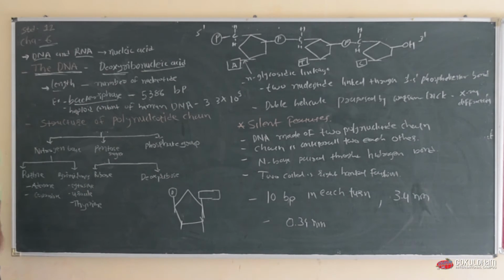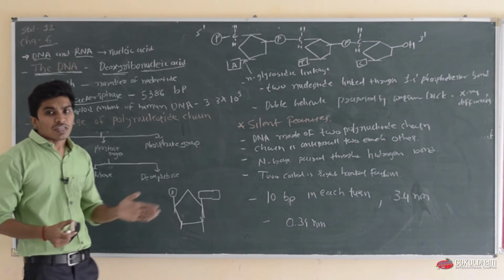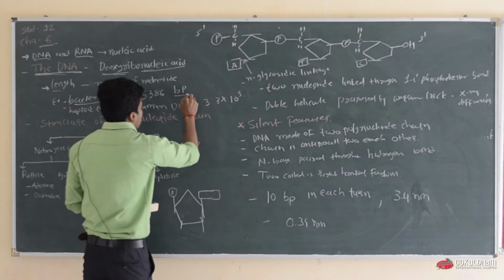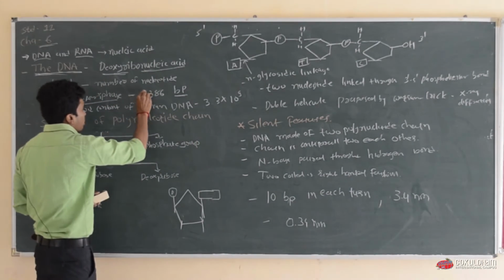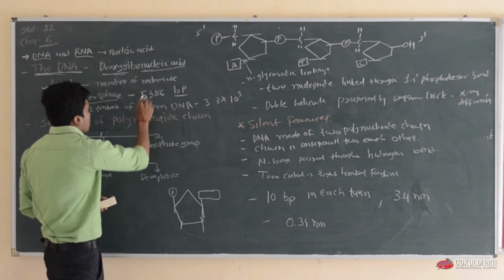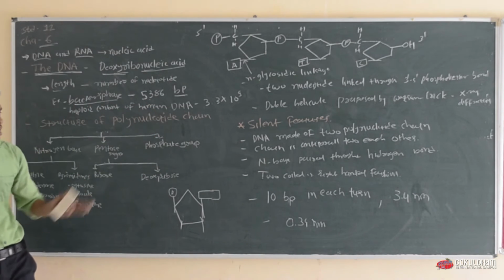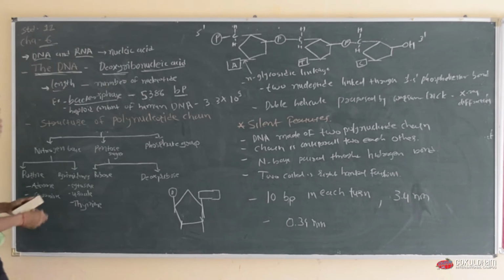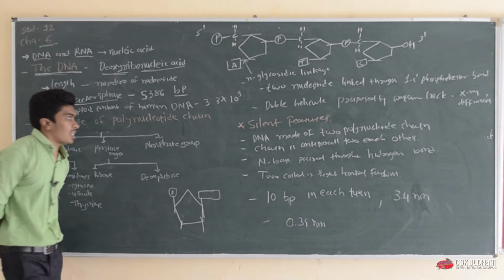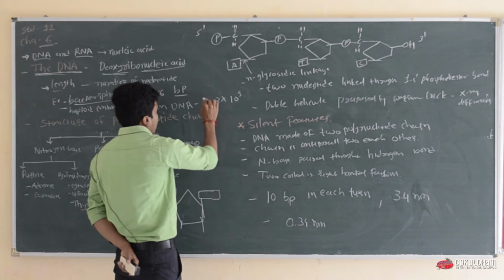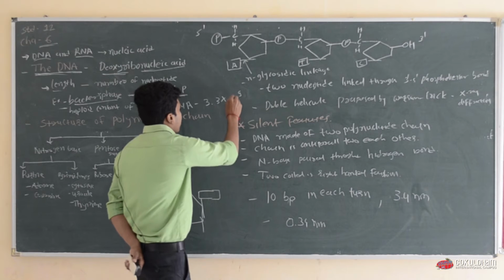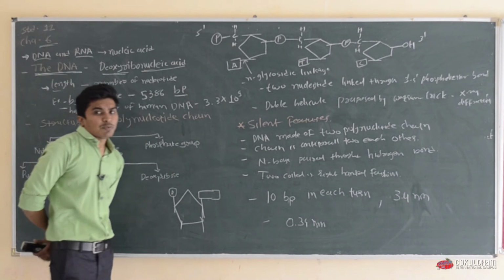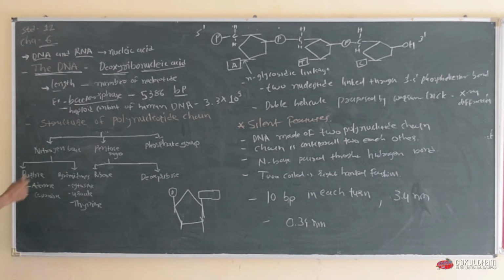The length of DNA is expressed in the number of base pairs. On the other hand, in the haploid content of human DNA, 3.3 multiplied by 10 raised to the power 9 base pairs are present.